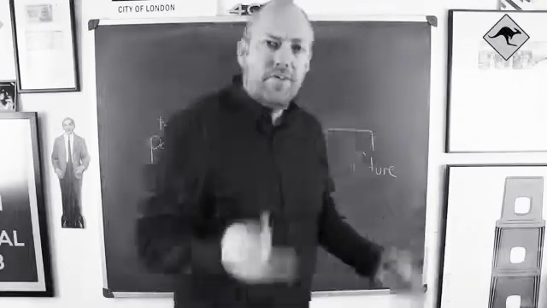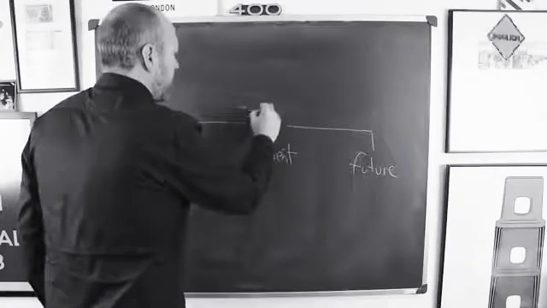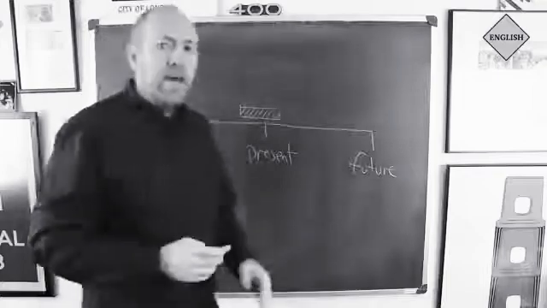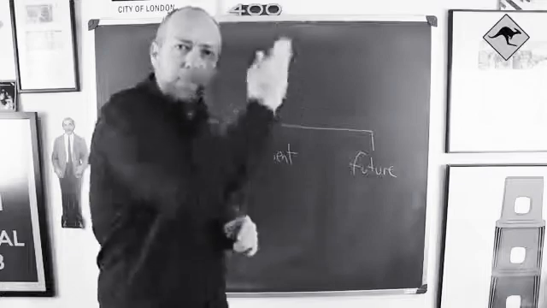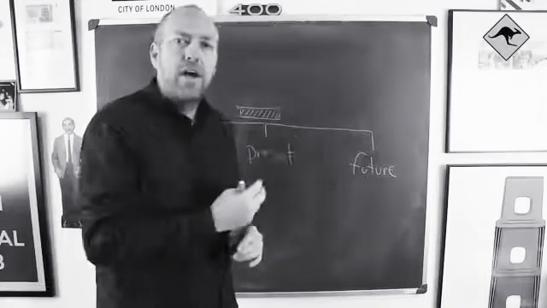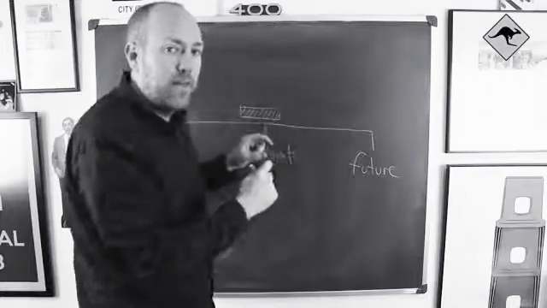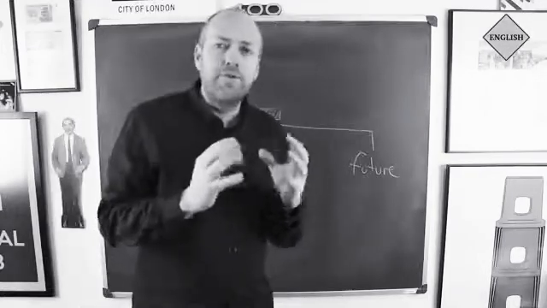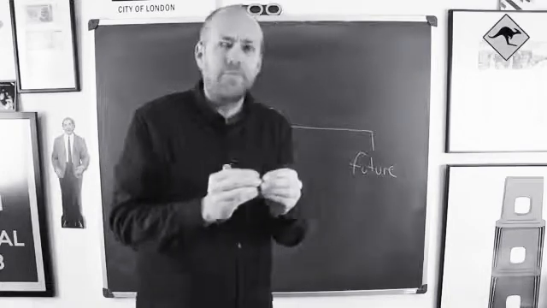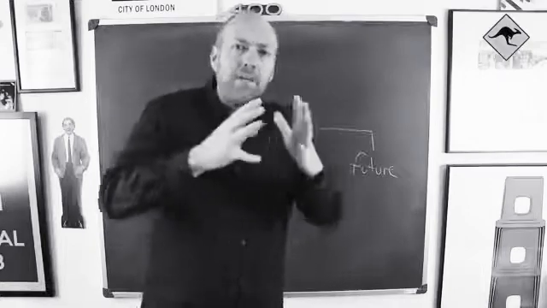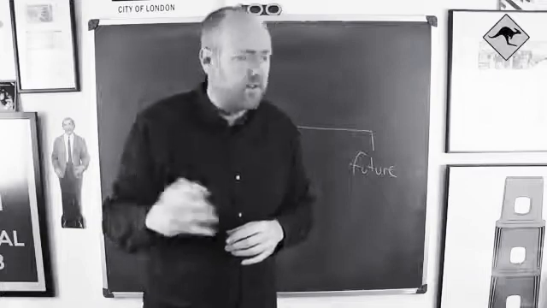Now the present continuous. The present continuous is here. Okay? And you will notice that I don't draw it as a point, okay, a moment. I draw it as a period of time, okay? And this is something important to understand, that when we use the continuous tenses, we are talking about a period of time, okay? And not specific moments.